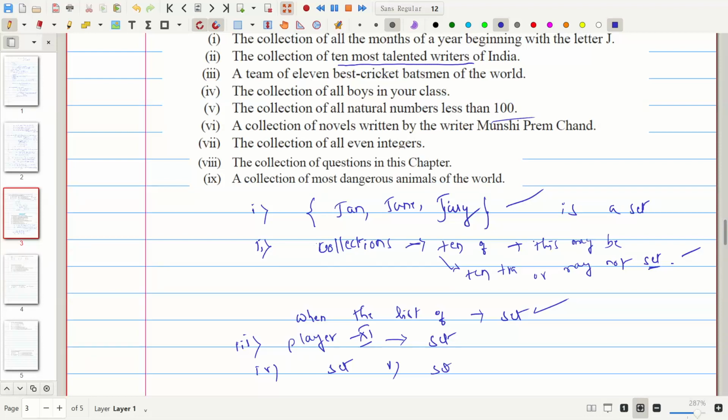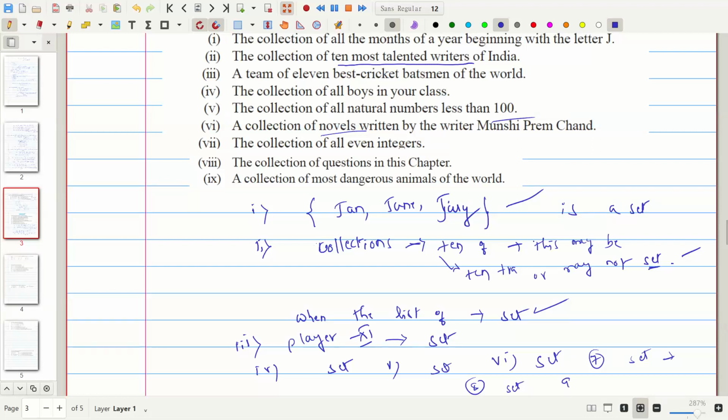So the collection of novels written by the writer Premchand. The writer Premchand has written some novels which are countable, therefore the sixth is also a set. Seventh, the collection of all even integers, is also a set, but it is an infinite set. And the eighth one is the collection of all questions in chapters, which is also a set.